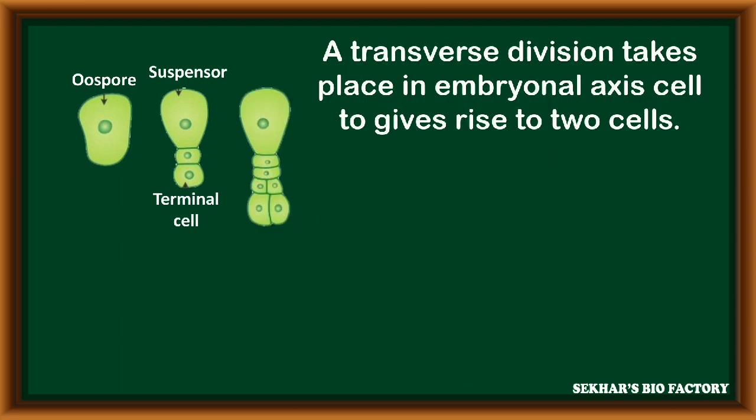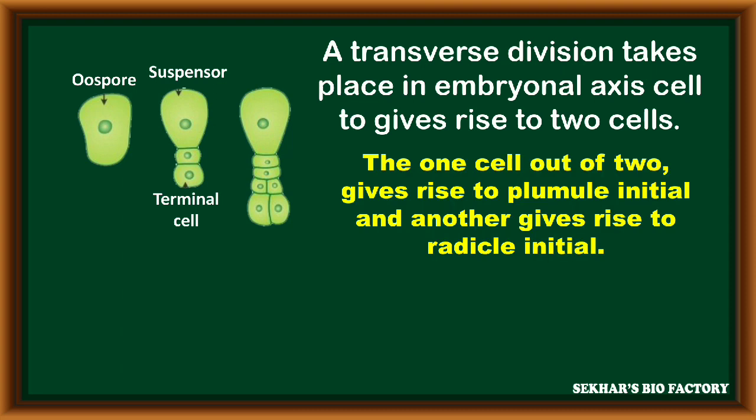A transverse division takes place in the embryonal axis cell to give rise to two cells. One of the two cells gives rise to the plumule initial, and the other becomes the radicle initial cell.